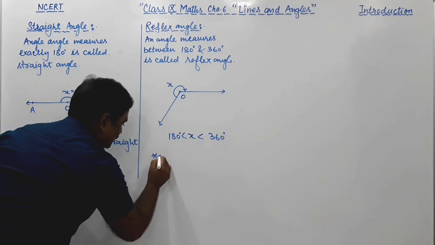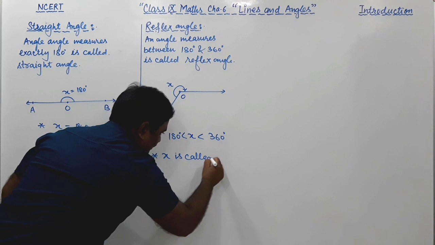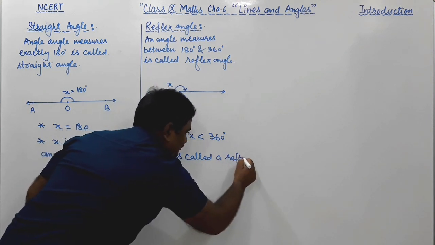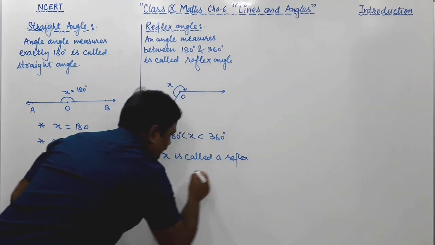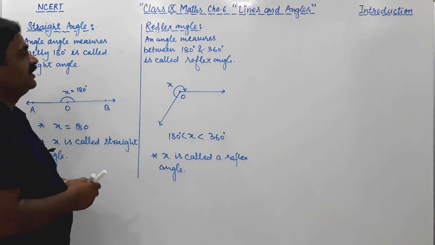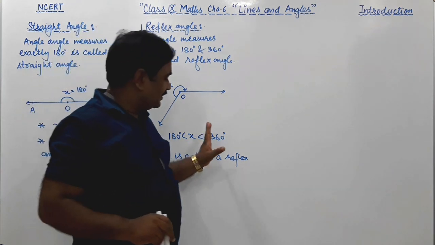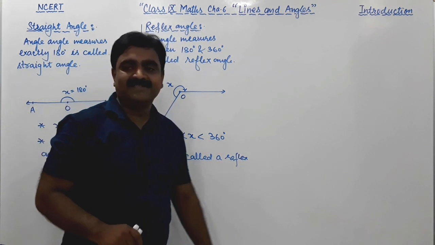So x is called a reflex angle. Right friends, reflex angles mean those whose measure is greater than 180 but less than 360 degrees.